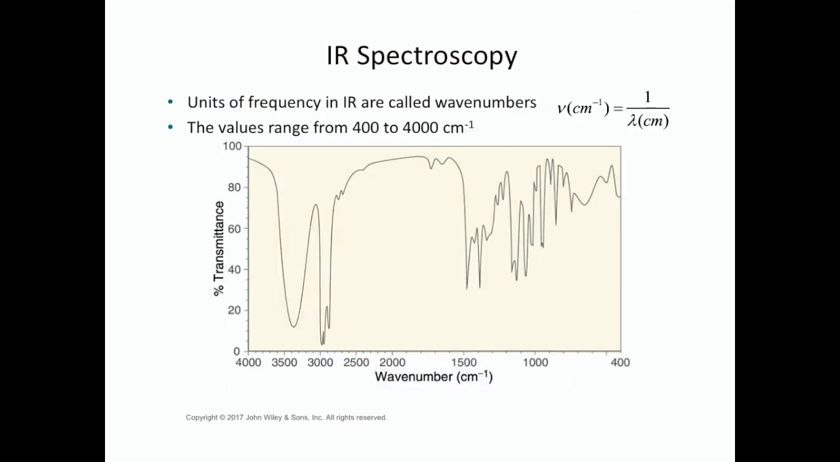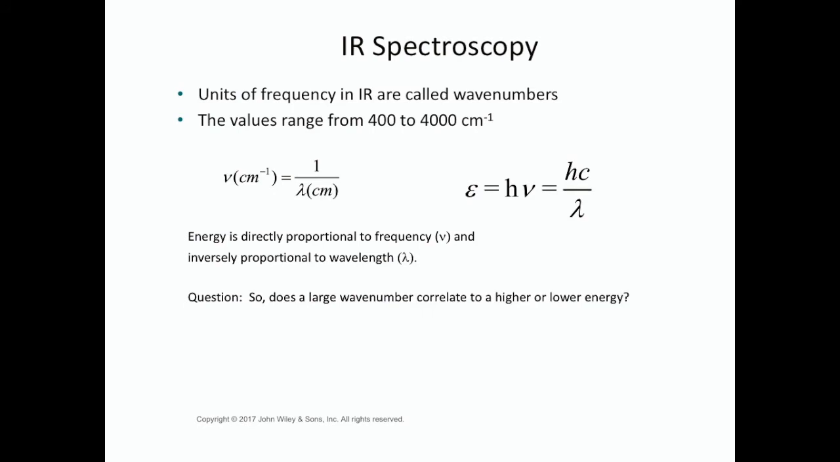So the unit that's used in IR is the wave number, and the wave number is defined as 1 over the wavelength. Wavelength being measured in centimeters, and therefore the wave number is centimeters to the -1. The values range from 400 wave numbers to 4,000 wave numbers. So remember that energy is directly proportional to frequency and inversely proportional to wavelength. So here are some of our basic physics equations. So here's my question. Does a large wave number correlate to a higher energy or a lower energy? It's important to get that straight in your mind.